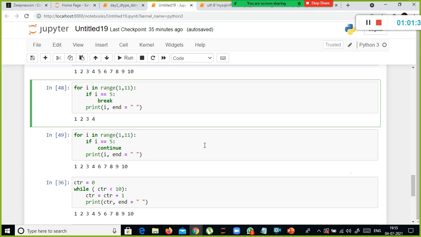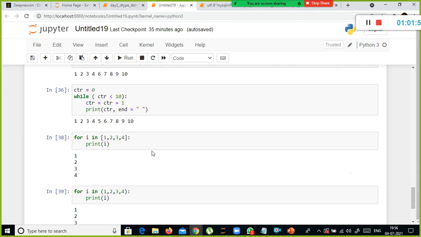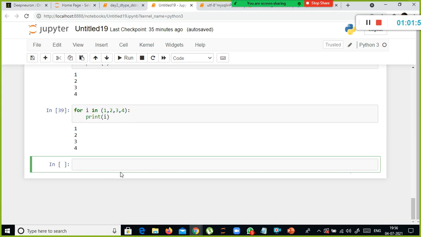So now you understood. You can use the for loop inside the while loop, and while loop inside that one also it is possible. And what else can we see now? The next one is the nested loop. I was talking about the nested loop, right? So supposing you have something like nested for loop. Let us use a nested for loop.